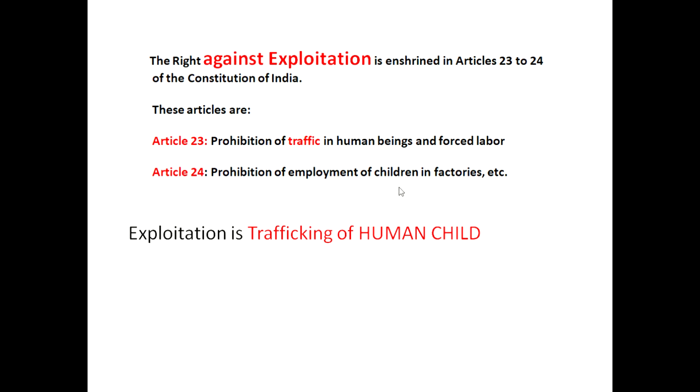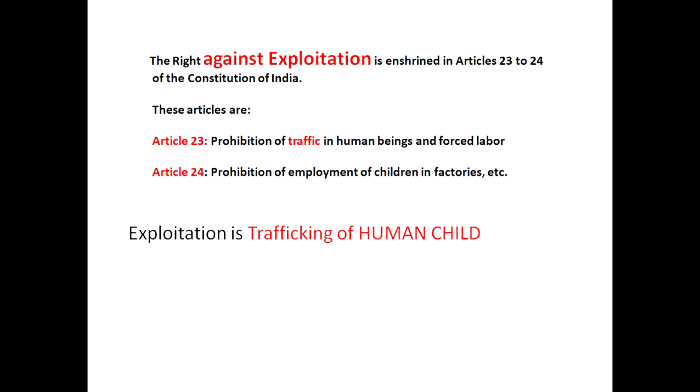So what sentence did I make here? Exploitation is trafficking of human child. Okay, human, child. Trafficking of human, human will include everyone, woman, man, children. Then child is also written here. From child you will be able to remember what it is: employment of children in factories, some hazardous jobs like mining. It will be prohibited for the children. So, exploitation is trafficking of human, child. Human means trafficking of human. Child means prohibition of employment of children in factories and other hazardous conditions like mining, explosive factory, isn't it?